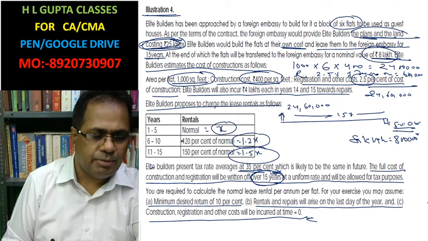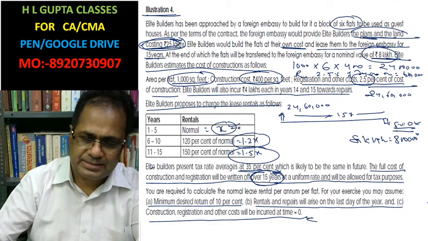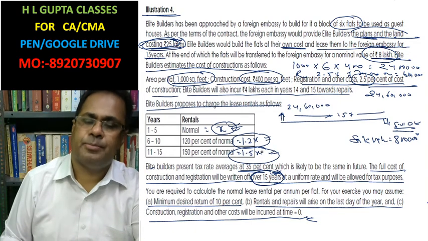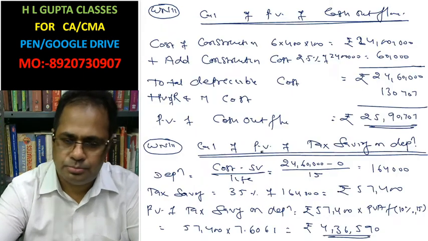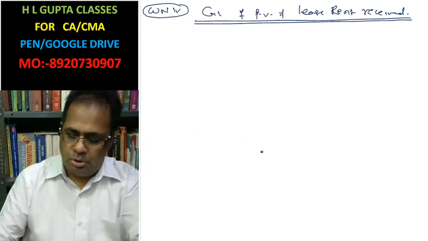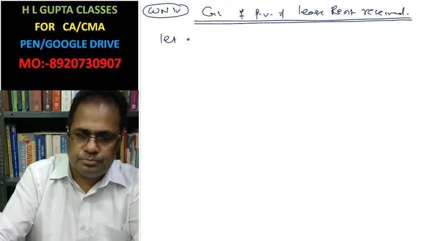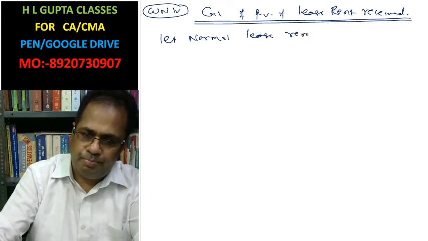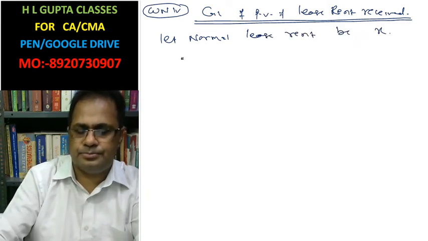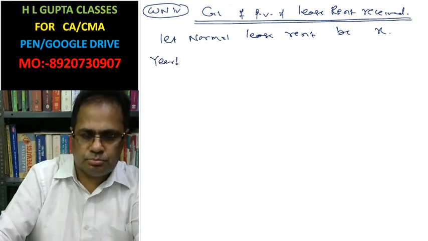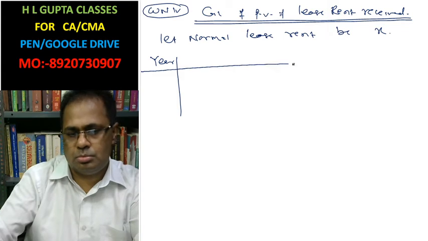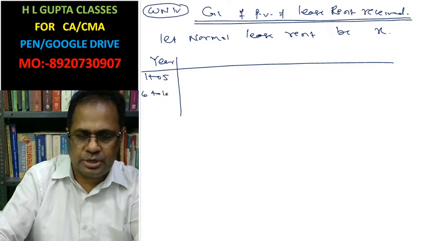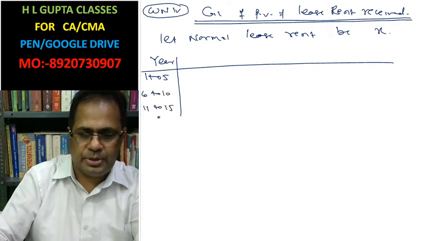On this lease rent you have to pay tax. Let the normal lease rent be x for years 1 to 5, 6 to 10, 11 to 15.